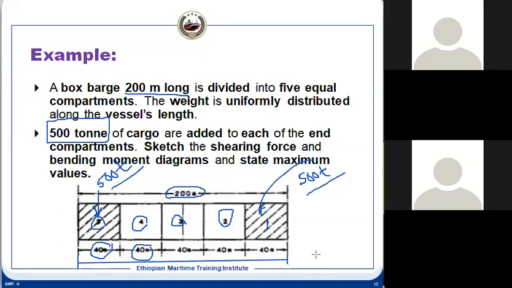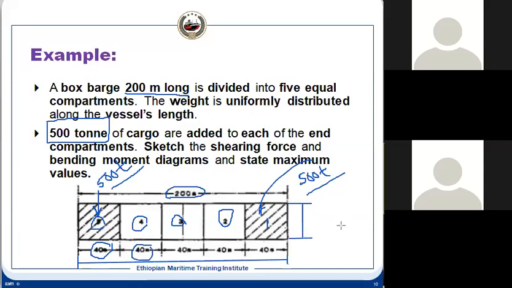Then let us see what happens at the light ship mass. Suppose the draft is up to here. So we have some level of draft, and this draft will be uniform at light ship because it is a box barge.